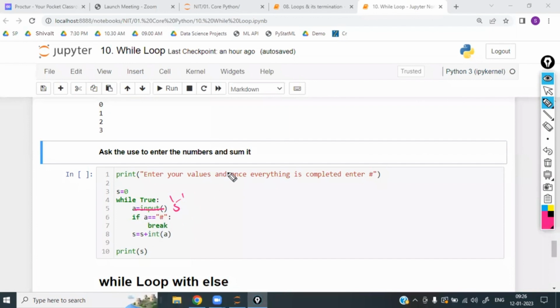Now, this string of 5 directly, if I want to add, I have to convert to int. Right? Let us take like this. Input of. So directly you can take int only, right? Int of input of. So A value is equal to this one, or A, or nothing but I. You are interested in I means take I. Sum is equal to sum plus I.